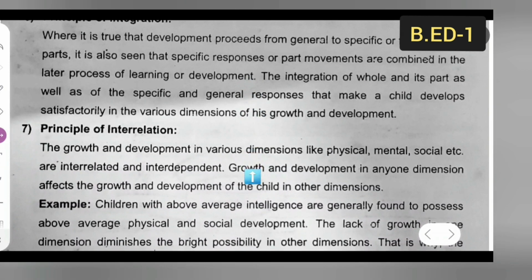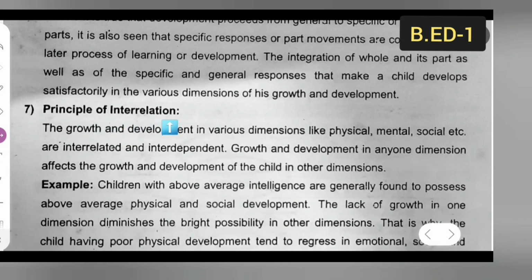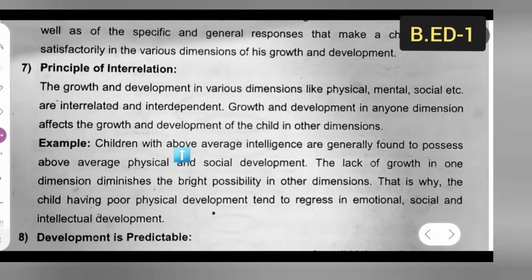Next, let us see the seventh part, that is the principle of interrelation. The growth and development in various dimensions like physical, mental, social, etc., are interrelated and interdependent. Growth and development in any one dimension affect the growth and development of the child in other dimensions. Example: children with above average intelligence are generally found to possess above average physical and social development. The lack of growth in one dimension diminishes the bright possibility in other dimensions. That is why the child having poor physical development tends to regress in emotional, social, and intellectual development.